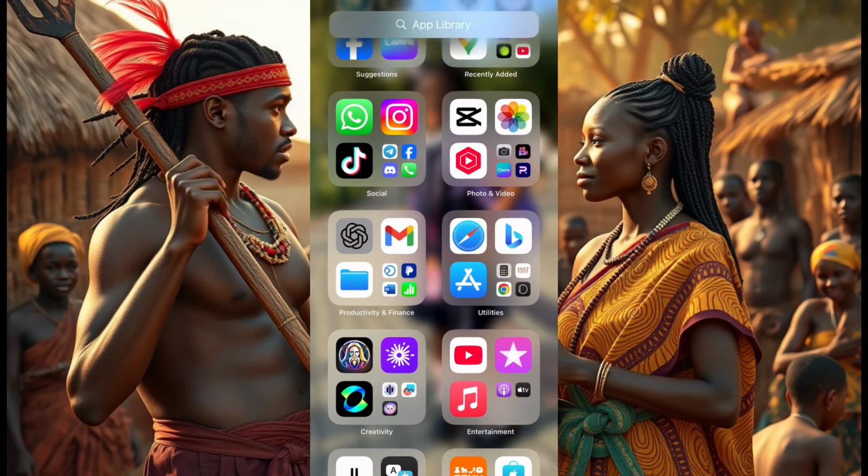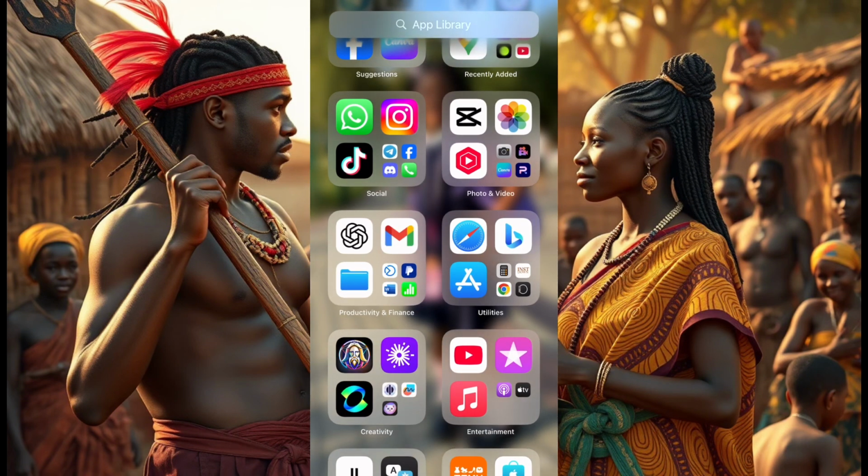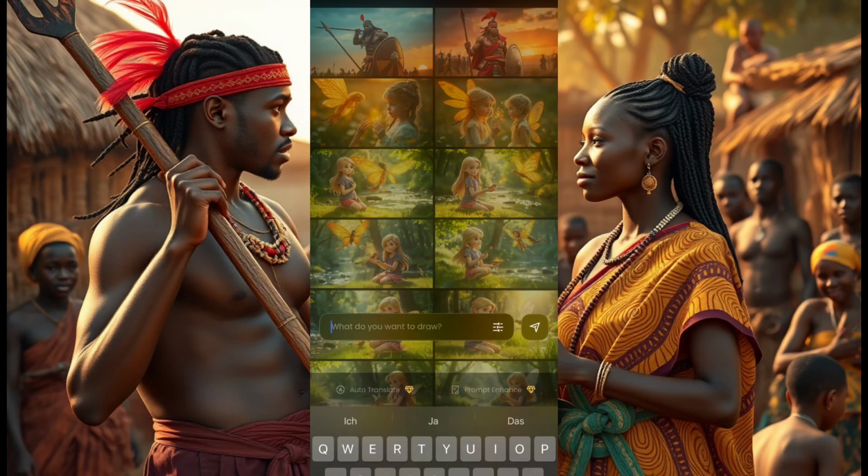You go to the second prompt. You get the second image. You click. You come back to piclumen. You paste the prompt again.